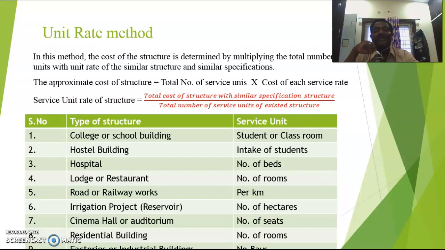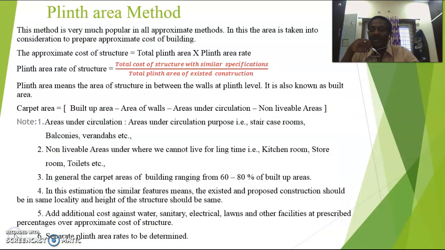Next one, factory buildings or industrial buildings, that is called bay. The area between one truss and the next truss is called a bay. The distance between one truss and the other truss you can call a bay. According to that, you have to calculate the cost of the structure of the industrial building.